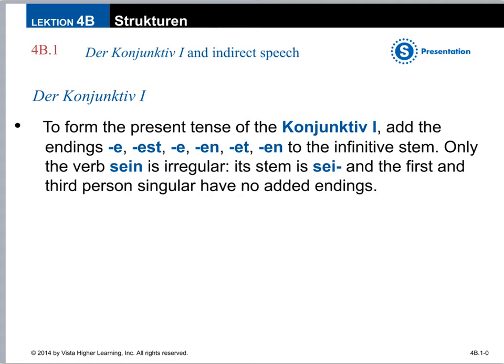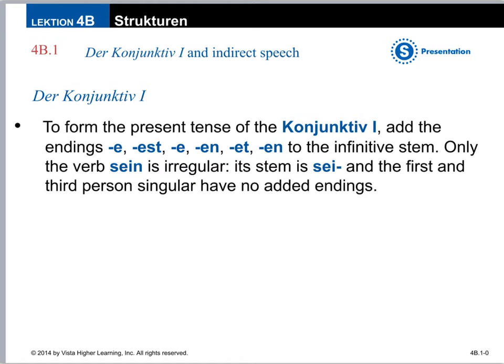To form the present tense of the Konjunktiv I, you add these conjugation endings to the infinitive stem. So no matter what the verb does normally, we're only working with the stem here. So you're adding e, est, e, en, et, or en.